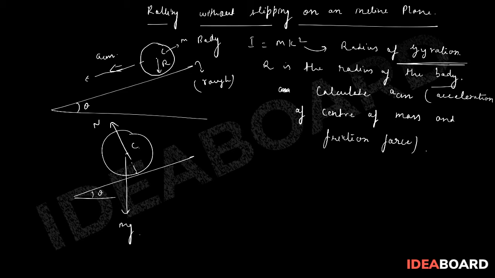As this angle is theta, we can write the two components: mg sin theta and mg cos theta, right? And we define that the acceleration of center of mass is like this, and obviously the friction force is like this.